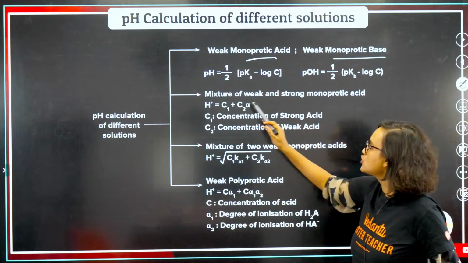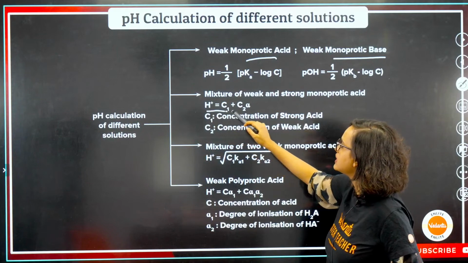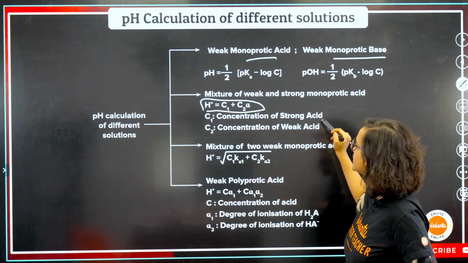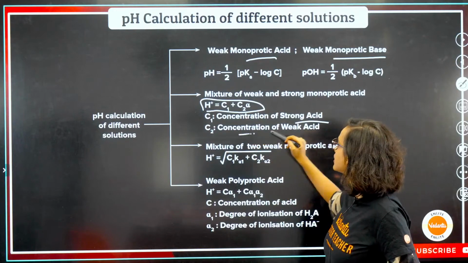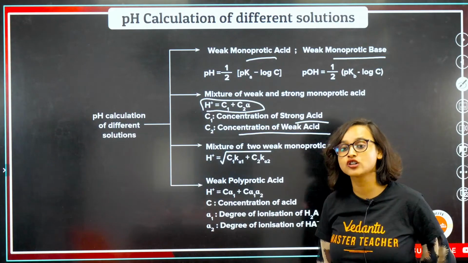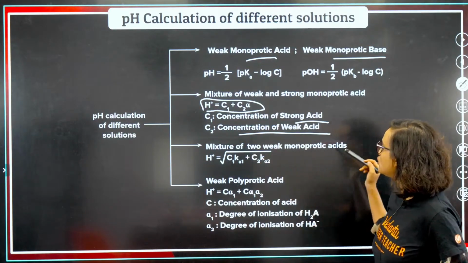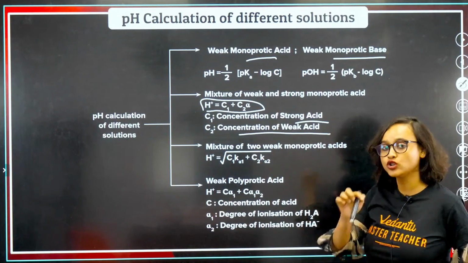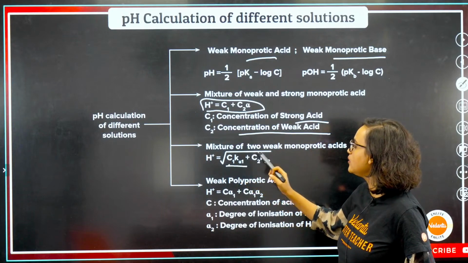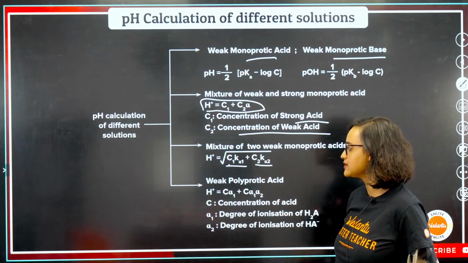So for the mixture of weak and strong monoprotic acid, as you can see, H plus is C1 plus C2 alpha, where C1 is the concentration of the strong acid and C2 is the concentration of the weak acid. If the mixture is of two weak monoprotic acids, both of them weak, then H plus is the root over C1 Ka1 plus C2 Ka2.